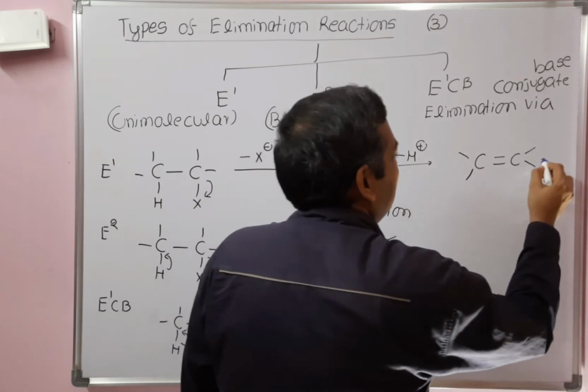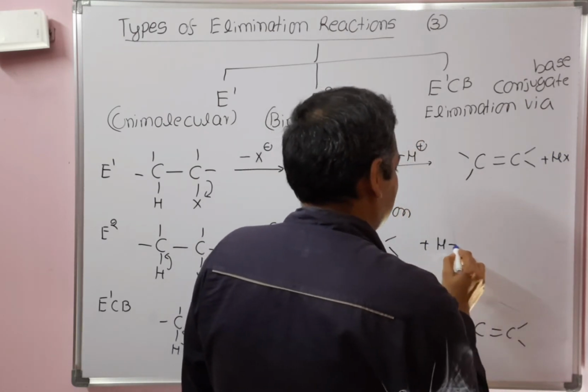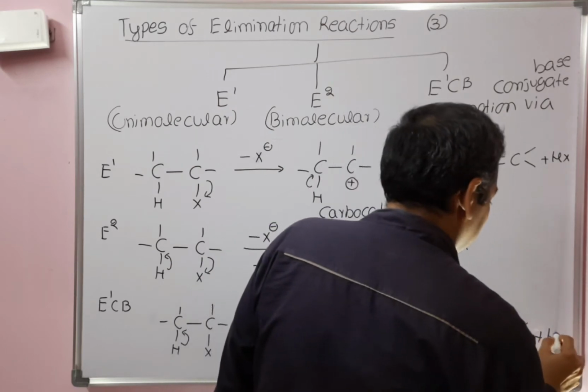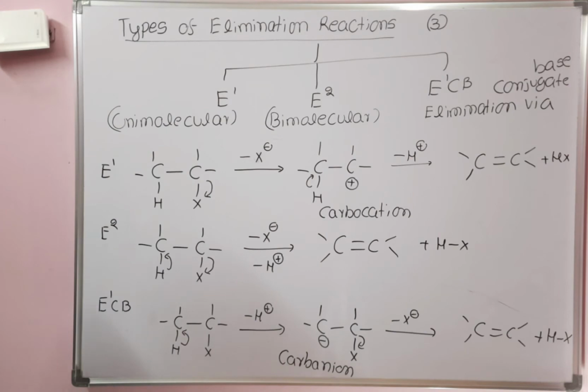In all the cases, the side product is HX. Okay. See the difference between E1, E2 and E1CB.